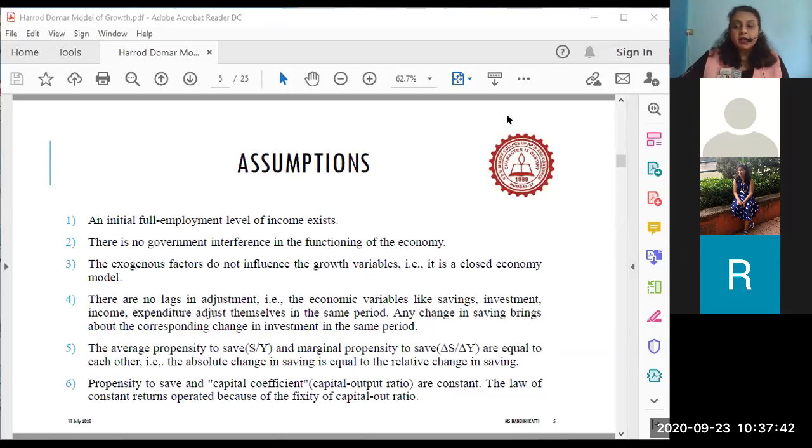The next assumption they make is that there are no lags in adjustment. The meaning of lag is delay. There is no delay in any kind of economic adjustment. Let me give you a quick example. Say the staple food for our economy is potatoes and onions. Suddenly there is an increase in the price of both potatoes and onions. So what happens is the demand and supply start lagging, correct?